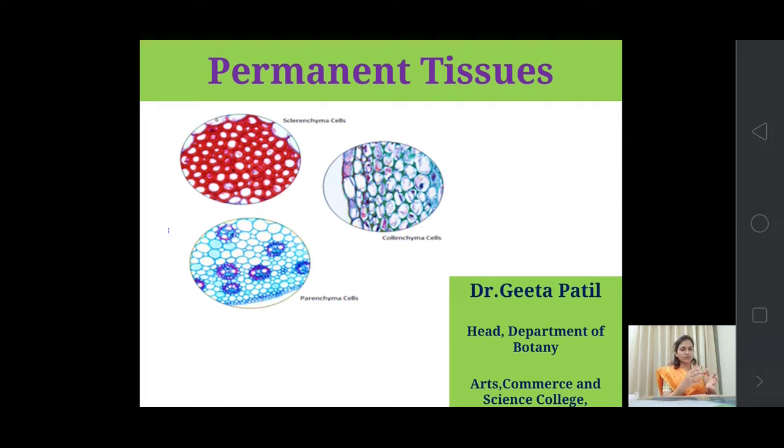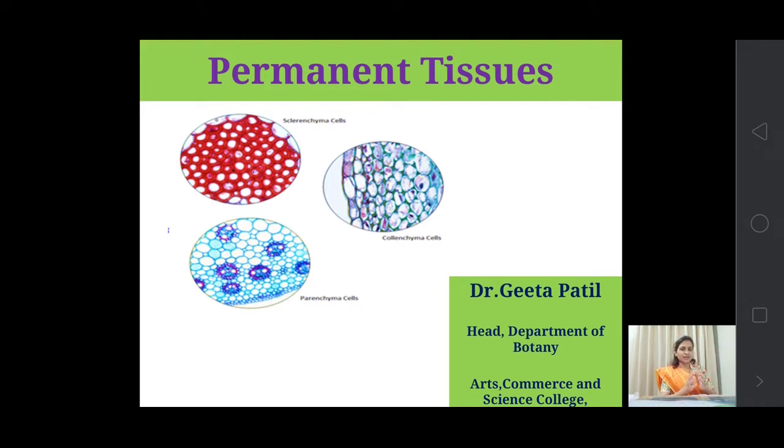So meristematic tissues are continuously dividing tissues. After forming new cells, they again divide, then again form new tissues, then again they redivide, and this process continues throughout the life of the plant body.